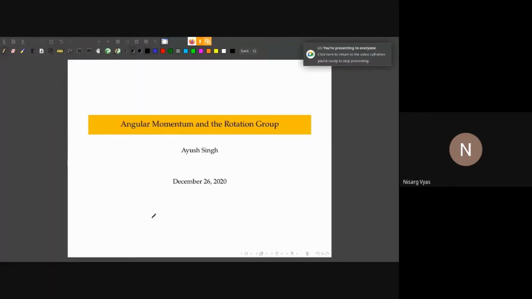Okay, hello everyone. I hope I'm audible. So I'll be talking about the relation between angular momentum, mainly how angular momentum is studied in quantum mechanics, and the rotation group. So the group of all rotations in 3 dimensions. There is a very nice relation between these, and actually in the first quantum mechanics course that most people do, where we solve the angular momentum problem, as it's called in most textbooks, what we're doing essentially is classifying all irreducible representations of the rotation group.